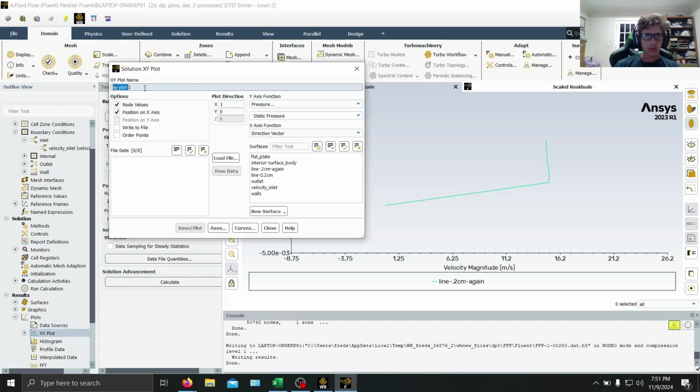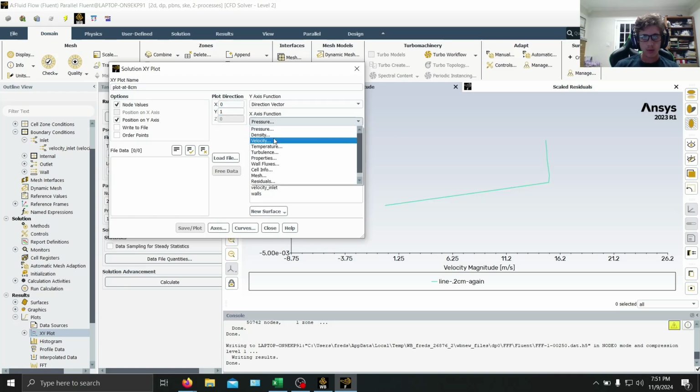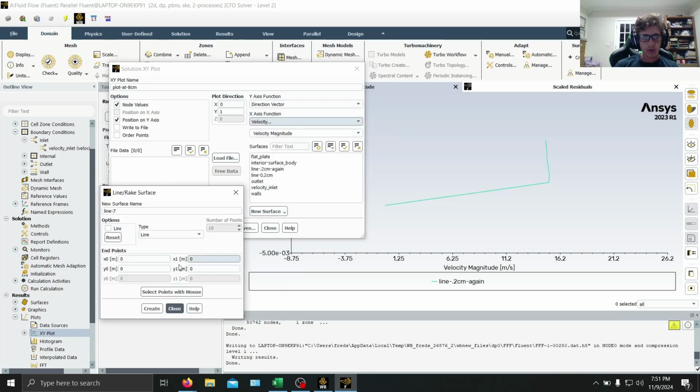So we can do the same thing, plot at 8 centimeters. We're going to have to create a new line. Change everything back to the way we had it. New surface. Right now the x for this is going to be 0.0945. And then we can keep the y the same.